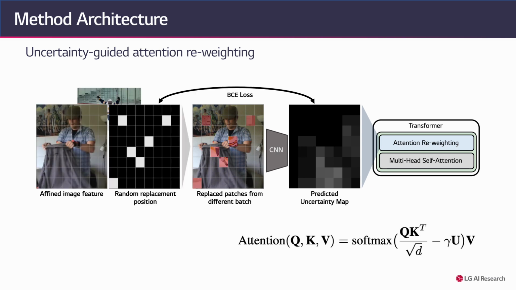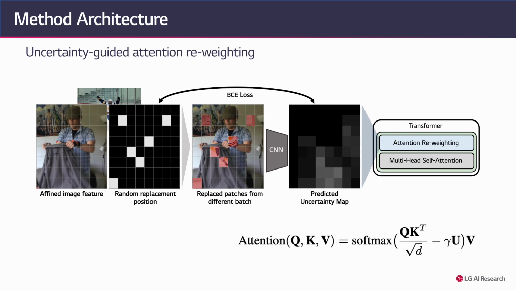During training, we intentionally create synthetic artifacts by replacing random spatiotemporal positions with those from other video in the training batch. Then, we train a small network to discriminate the artifacts that typically occur in challenging regions.